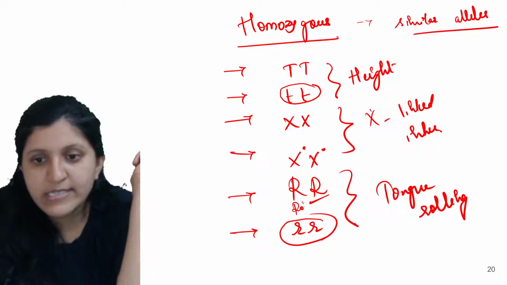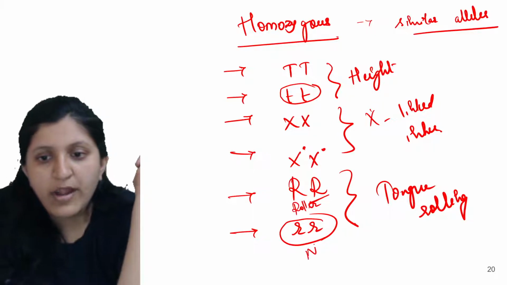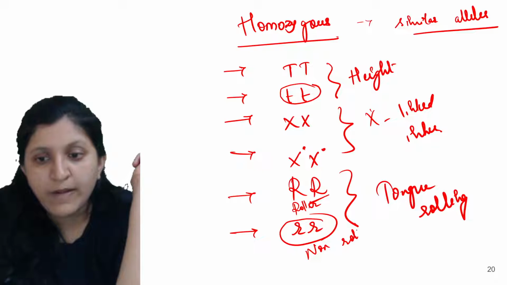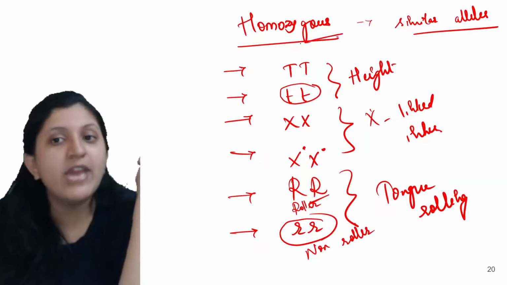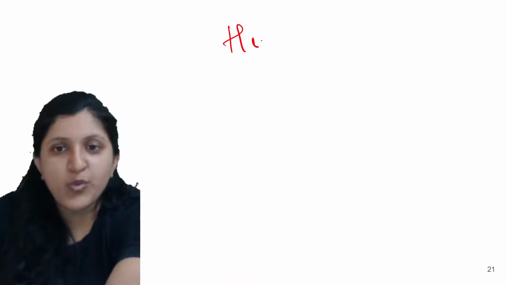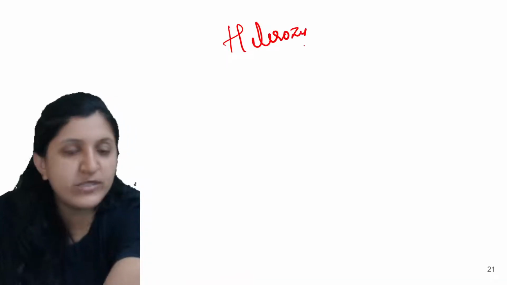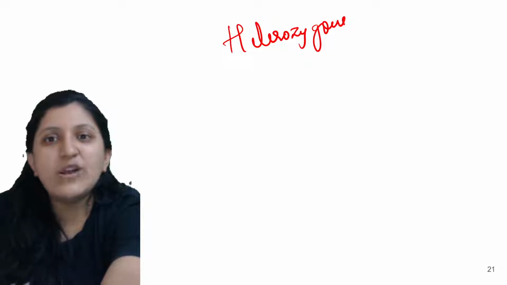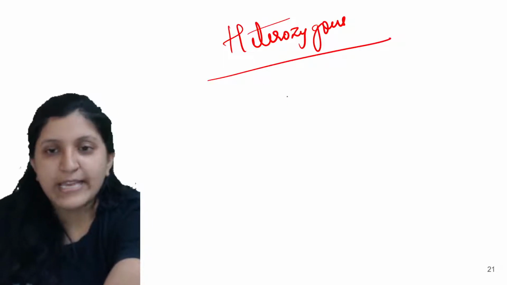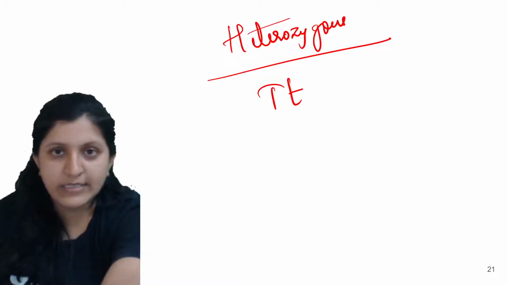Let's write this here. This is a roller and this one is a non-roller. But it is anyway a homozygous condition itself. So then what is heterozygous? When do we say that this is heterozygous? We'll call this a heterozygous. That is when Tt is found.